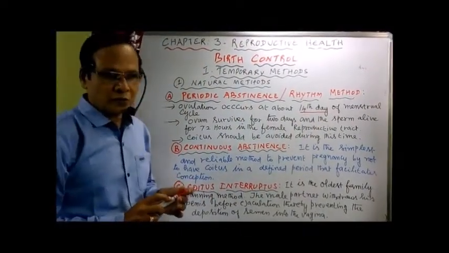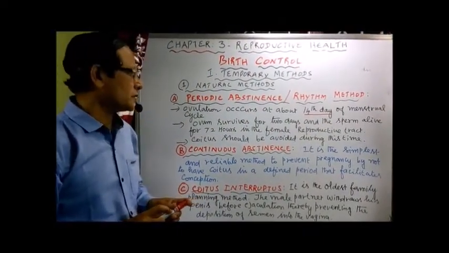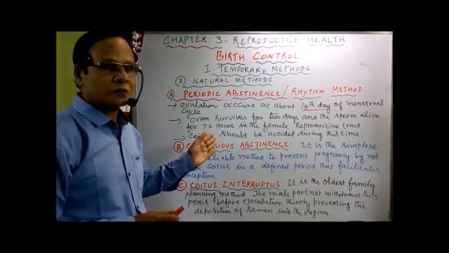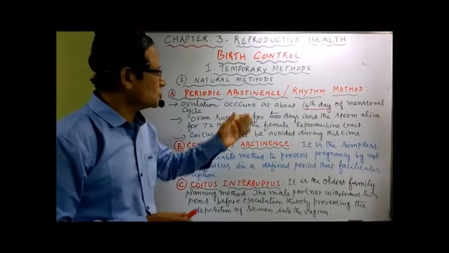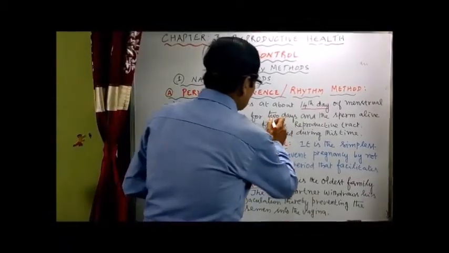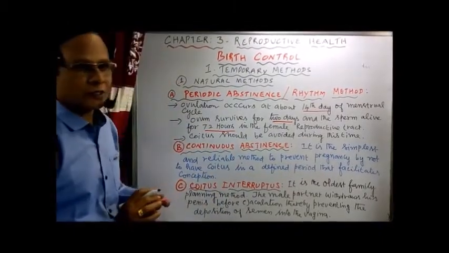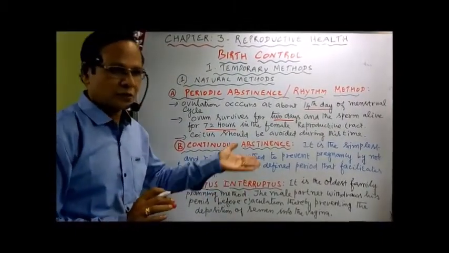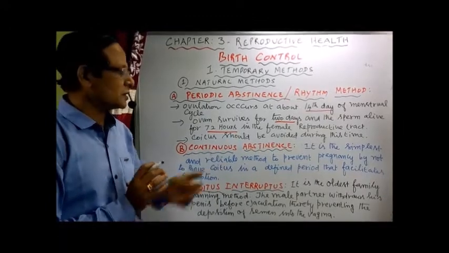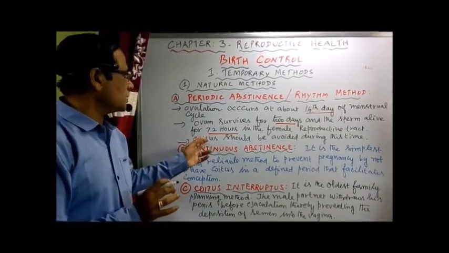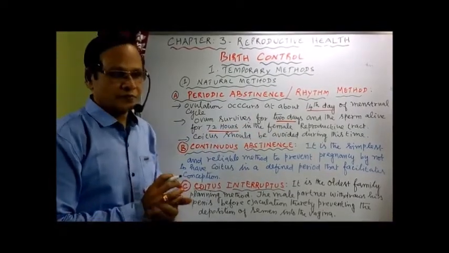So during that period, you have to avoid coitus, thereby preventing conception.